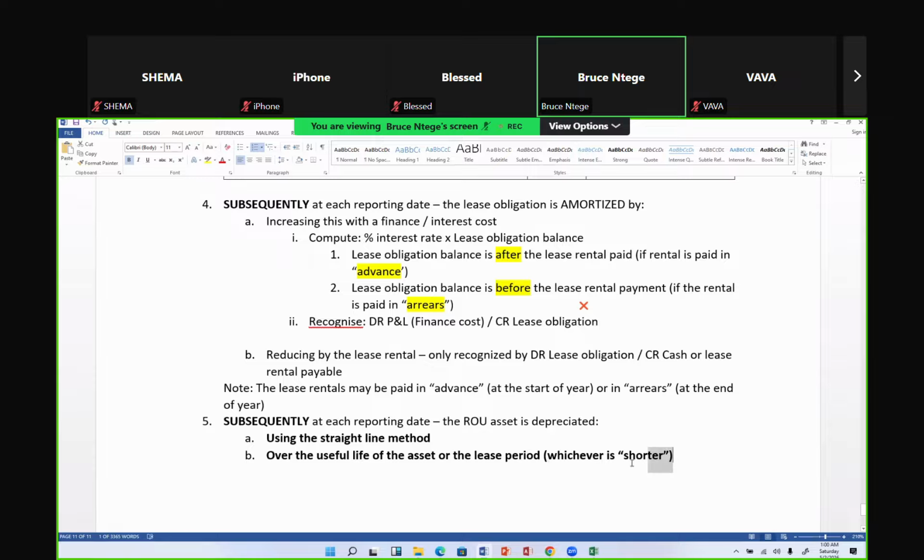Now, as you do that, always remember that the moment they tell you that this asset is going to be taken over legally by the lessee after the lease period, always use the useful life.